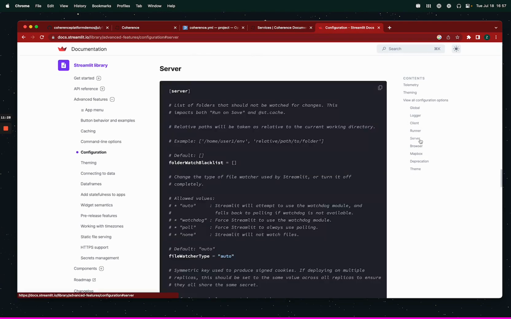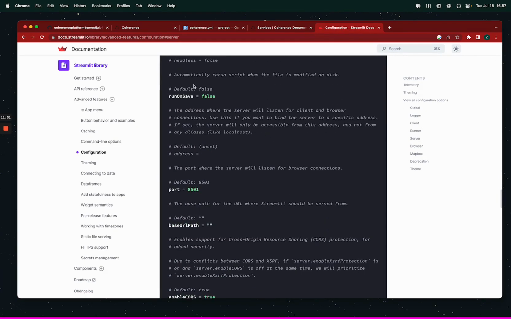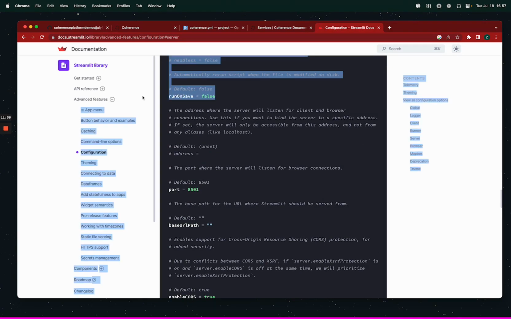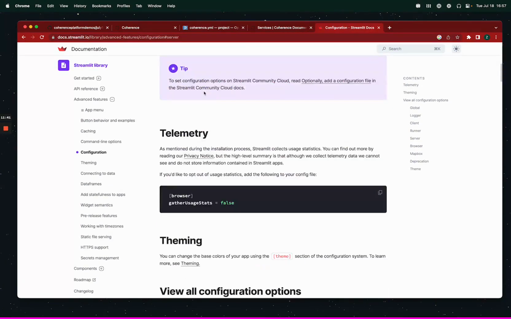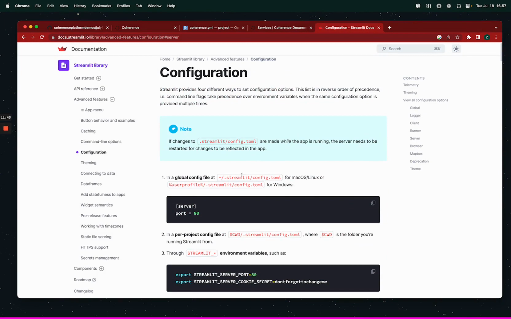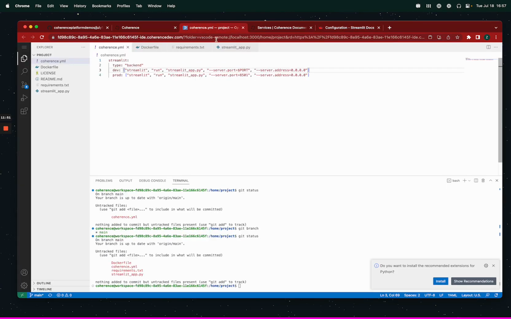Configuration server. Run on save: automatically rerun script when files are modified. That's what I want. So we are going to put it in the server section of .streamlit/config.toml. We can also pass this as a config flag, --server.this. Let's see. I'm not sure about the capitalization here, but we will find out.